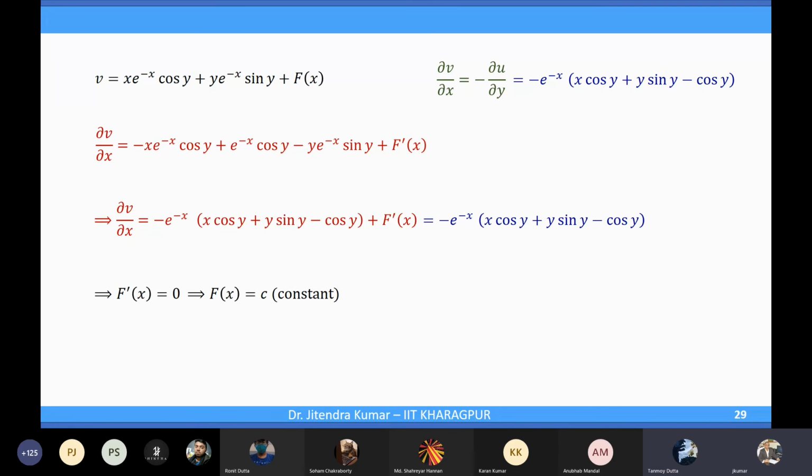So we can do it the other way also, like u y we are getting, so we convert it into minus v x and then take the partial integration there. Yes, that also you can do. Yes, sir. Ultimately, using both the equations, you have to find out what is v.